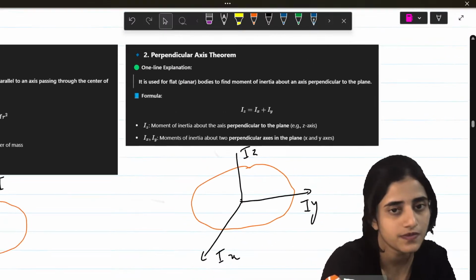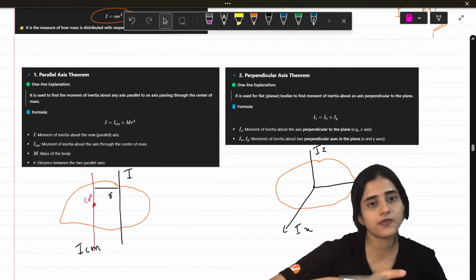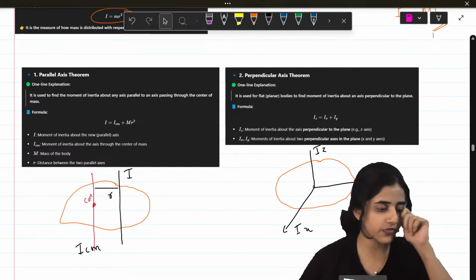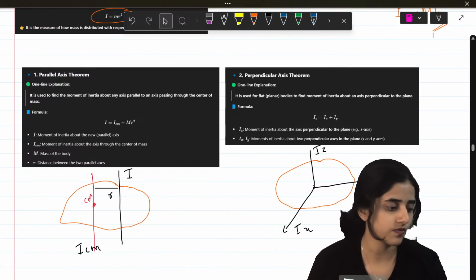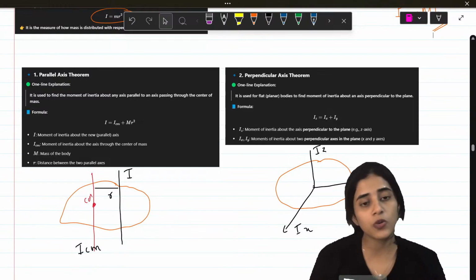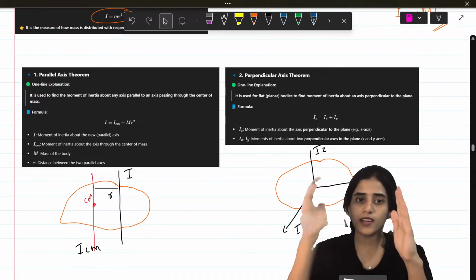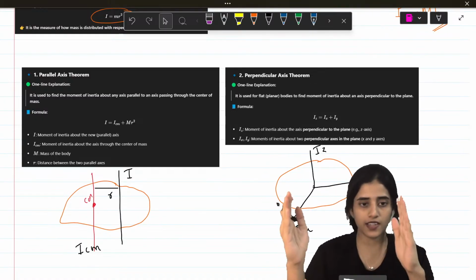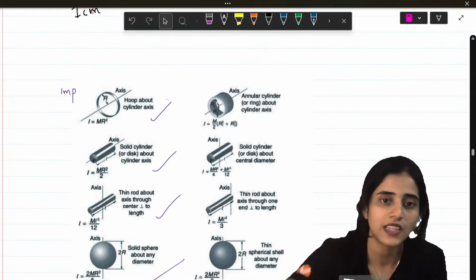That's all. Okay, if you take y, you sum z and x. So how will questions come here? They will ask you to find out the moment of inertia along this distance. You have to take that particular line and measure r. You don't have to measure, it will be given to you. Now this is also important.